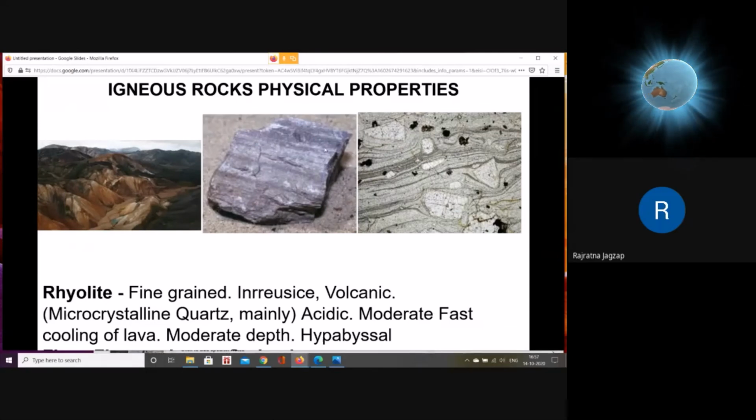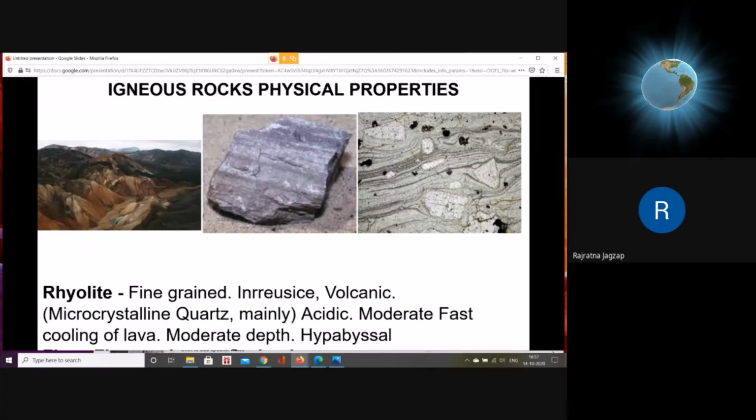So one band can be having some comparatively larger size crystals. As you can see, there are a few white spots here, or a few brown spots here. So this can be having some different size minerals or different composition minerals. So we can say that these are composition different banding or texture different banding. Light colored band may have different minerals and the dark colored band may have different minerals. But totally, if you look at the rock, it is fine grained.